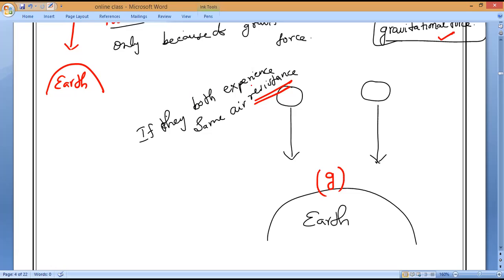So if both experience the same air resistance, that force is negligible, yes or no? That force is considered negligible, so now also they are under the influence of only one force. What is that force? Gravitational force. So that is called free fall.